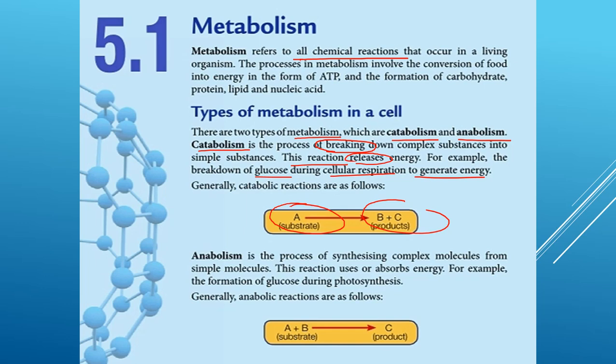Okay, while another type of metabolism, anabolism. This is the process of synthesizing ataupun building, okay, complex molecule from simple molecule. So from simple molecule, it will synthesize ataupun build a complex molecule. Okay, so now this reaction uses or absorbs energy. For example, the formation of glucose during photosynthesis. So this is, the reaction is reverse from the first one.